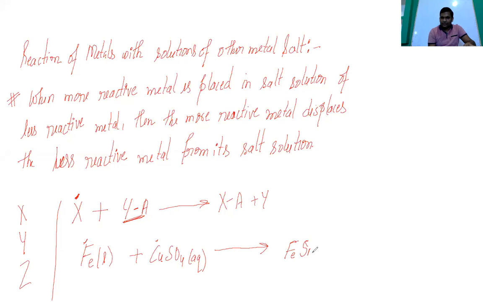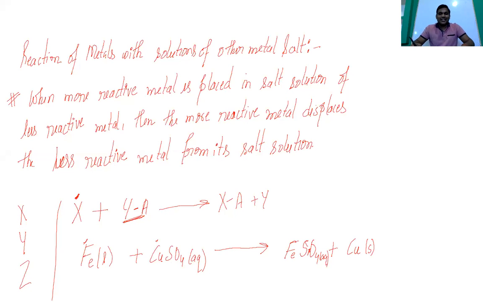So this will become FeSO4 plus Cu. FeSO4 is aqueous and copper is solid. How can you tell this reaction is taking place? By seeing the color variation.